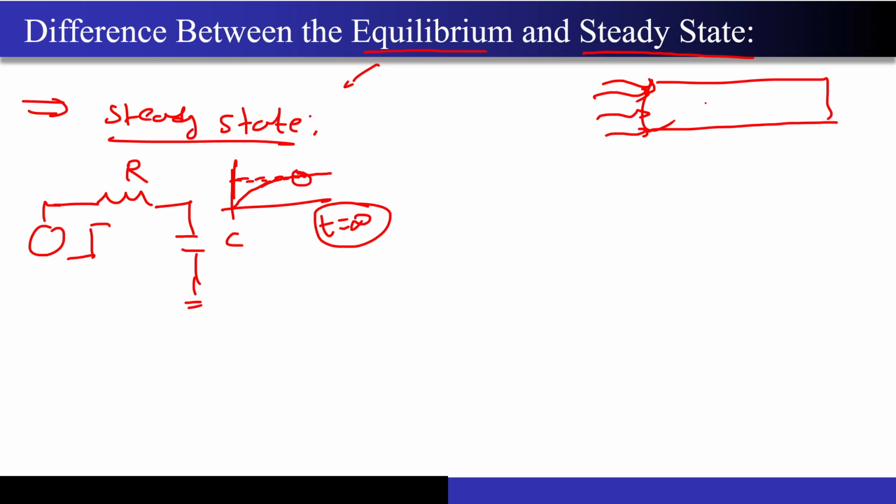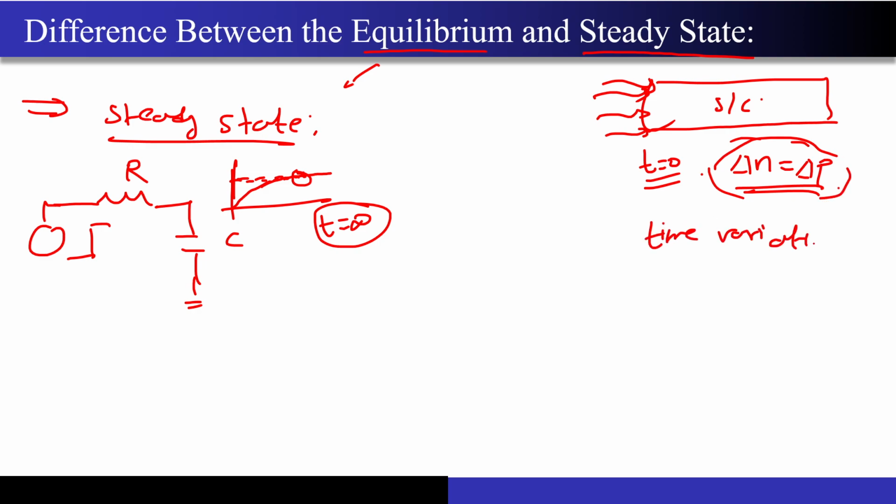So in the case of this particular semiconductor example, if the light source is turned on at t equal to 0, whatever extra carriers, that is delta n equal to delta p, these excess carriers have to be generated, because now photons are helping to excite the electrons present in the valence band into the conduction band. So the steady state exactly means that these concentrations that you are seeing over here will not change, that is, the time variation will be zero, correct? Whereas what do we mean by equilibrium?